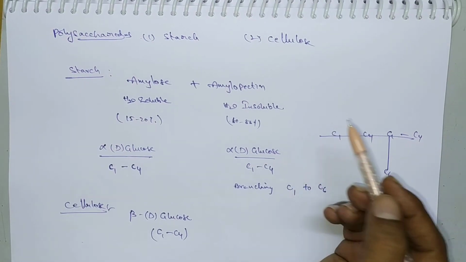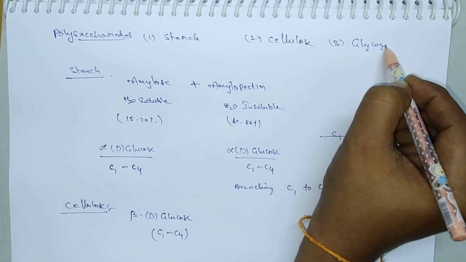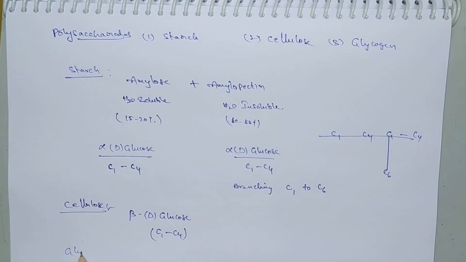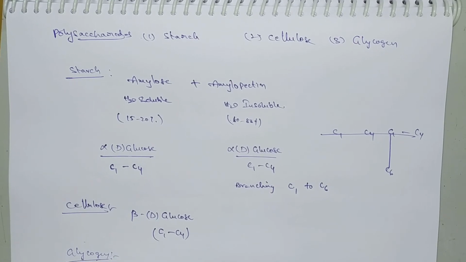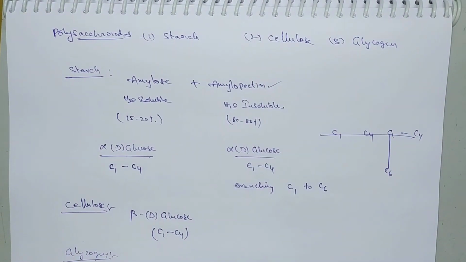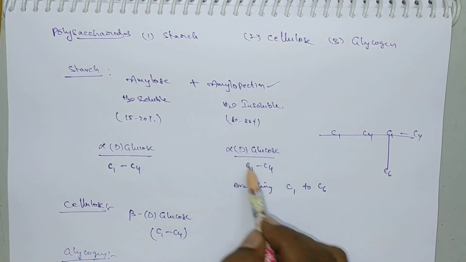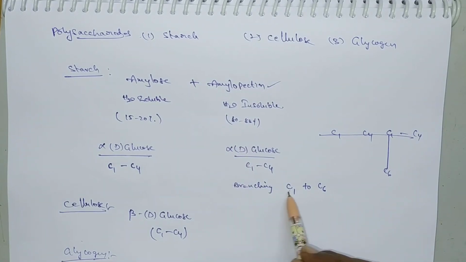Okay. Here is another polysaccharide, that is glycogen. This glycogen is mainly present in human beings. And this glycogen also consists of amylopectin units. Amylopectin is generally a branched molecule, with branching at C1 and C6.